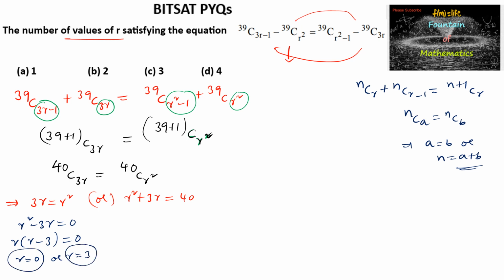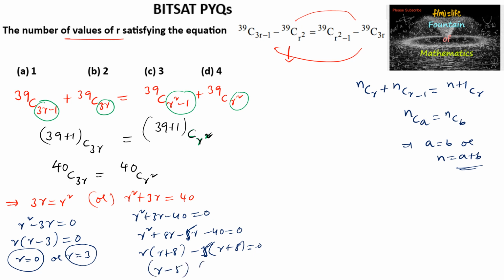And in the case of R² plus 3R is equal to 40, we can write R² plus 3R minus 40 is equal to 0. On factorization we can write R² plus 8R minus 5R minus 40 is equal to 0. So R taken common, R plus 8, minus 5 taken common, R plus 8 is equal to 0. So we can say (R minus 5) into (R plus 8) is equal to 0, which implies R is equal to negative 8, R is equal to 5.